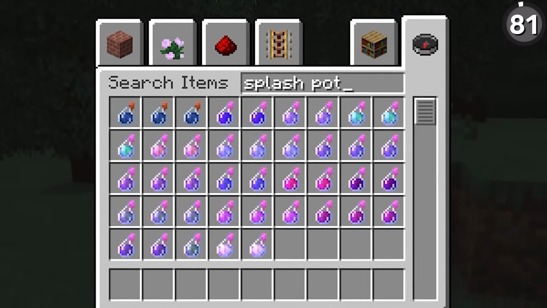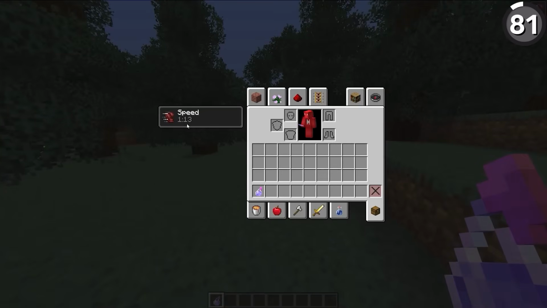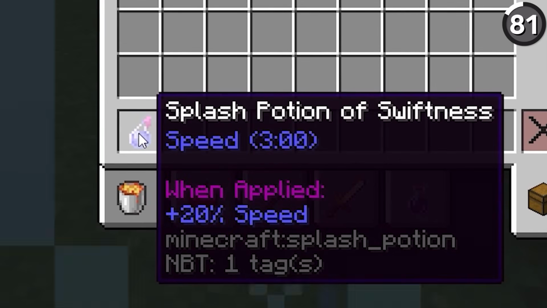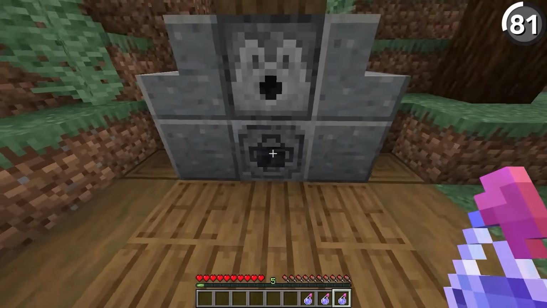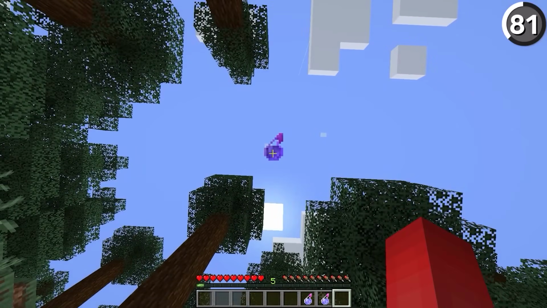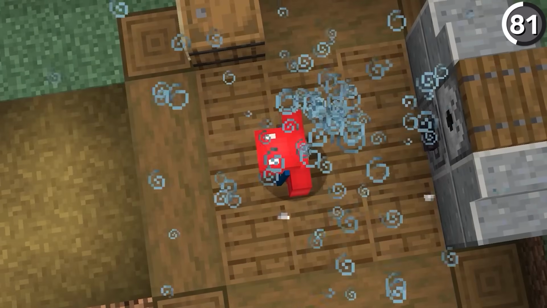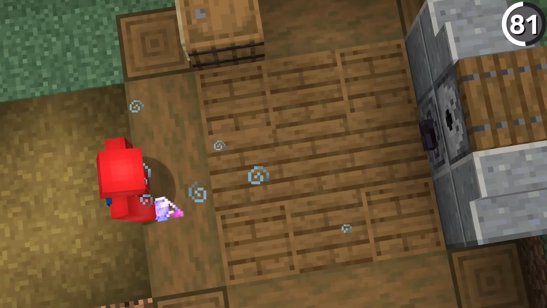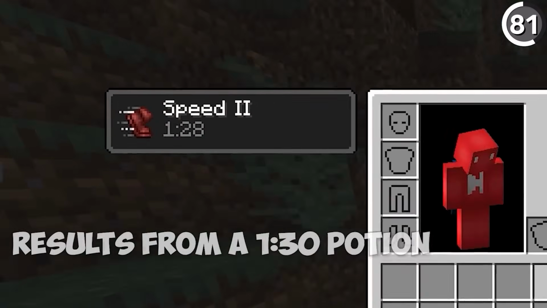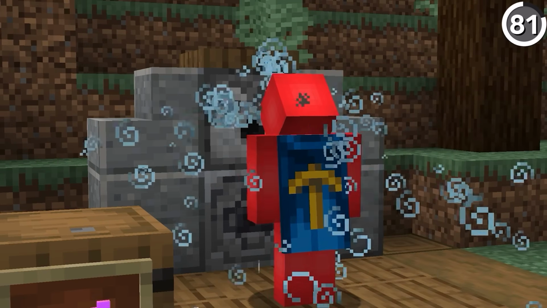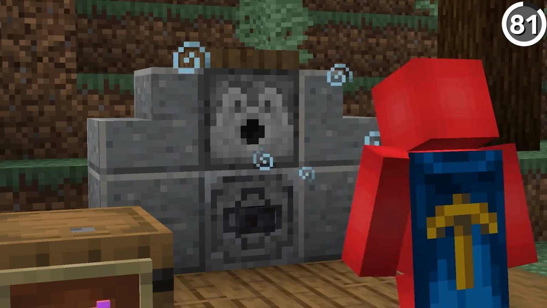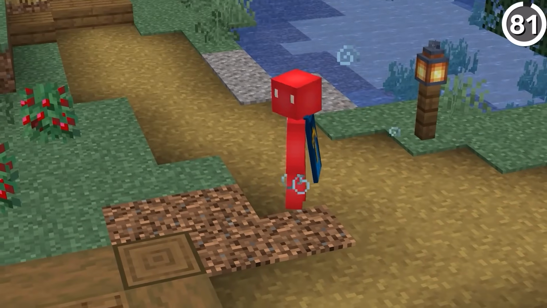Getting the full effect from a splash potion more often than not seems like a fantasy and not so much a reality. But as it turns out, to bring this promise into the present, all you have to do is look straight up and land a splash potion square on your noggin. By doing that, you hit the sweet spot right on your character's hitbox, and that'll help you sport the splash potion effect as advertised. Better yet, it also works with dispensers, meaning you can set up the proper potion systems to give you the full effect each time, which will have your friends wondering why your speed system works so much better than theirs.